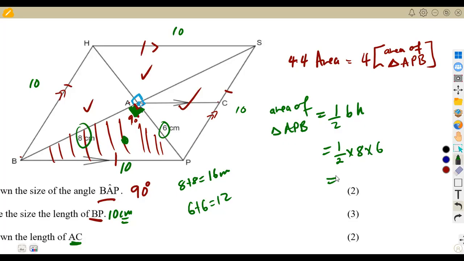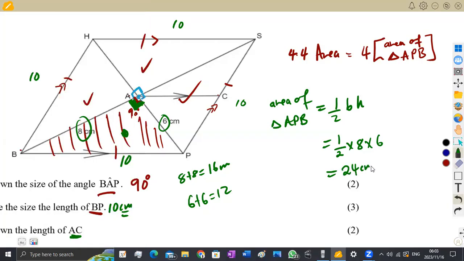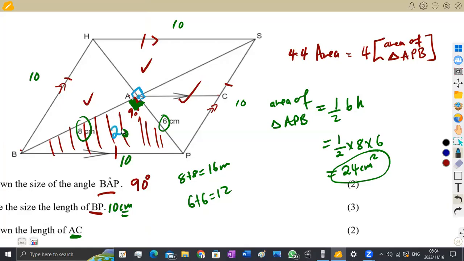All right, so you're going to have half of 8 and 6. Let us see what is going to be the product in this case. That is half times 8 times 6 again. This is going to give us 24. So we've got 24 square centimeters. This is not the area of everything. This is only the area of each triangle. Like here, there is 24 square centimeters. Here, there is 24 square centimeters. Here, there is 24. Here, there is 24.